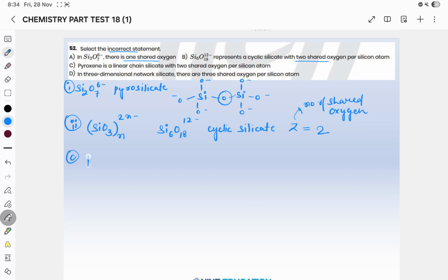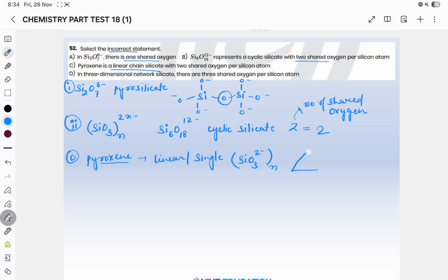Now about third one, this is pyroxene. So single chain silicate or linear silicate. Chain silicate are known as pyroxene. The general formula of linear chain silicate or single chain silicate is (SiO3)n^2 minus.